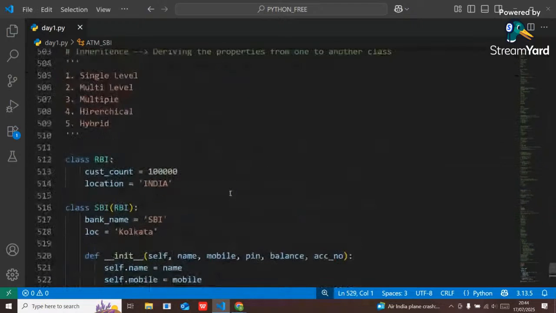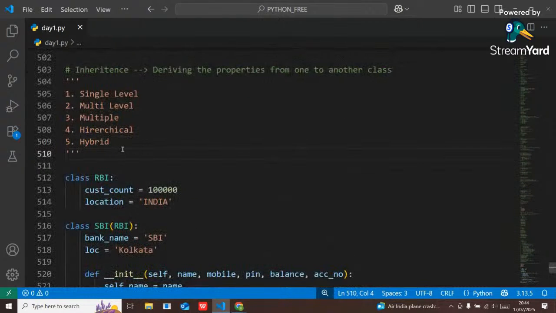Another is that multiple inheritance is also there. Guys, till now any confusion, please let me know. Are people understanding or not? Please let me know. I think it will take one more day, guys, to complete the entire OOPs concept, because tomorrow I can only complete the inheritance.